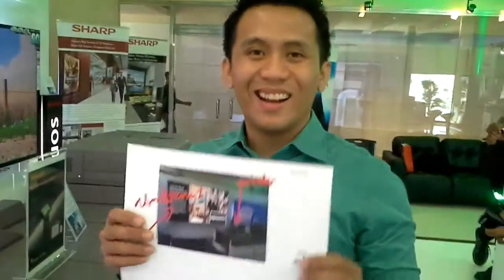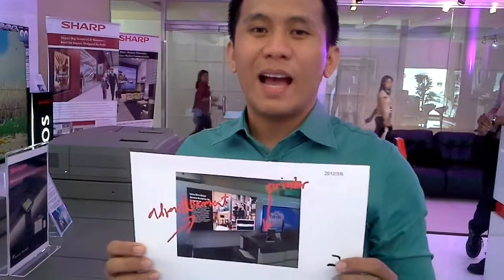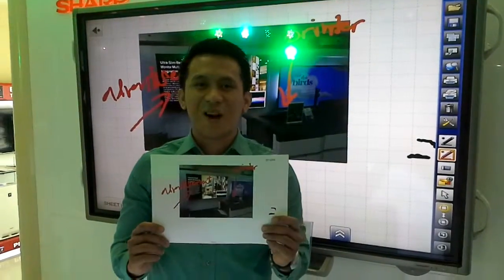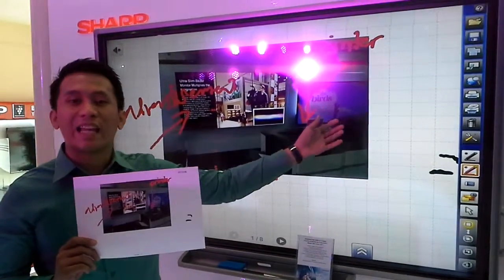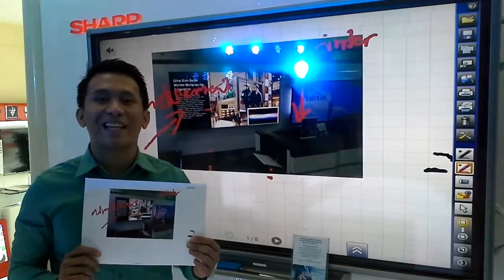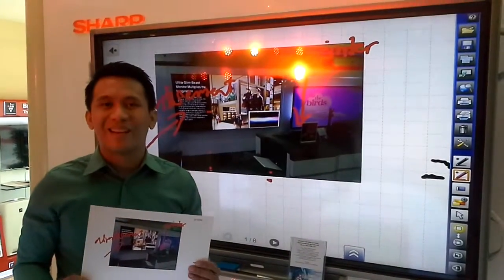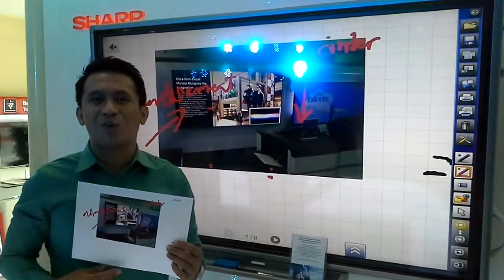So this is our printed document as we use the IWB Interactive Whiteboard. This is our printed copy of the file that we transferred in our IWB using our tablet and the TP-Link software. So very easy, very fast, it saves time. Okay, and you can just easily access everything with just one touch.